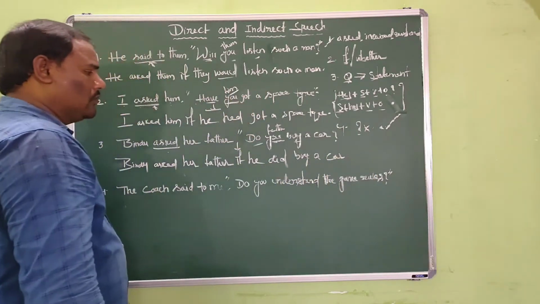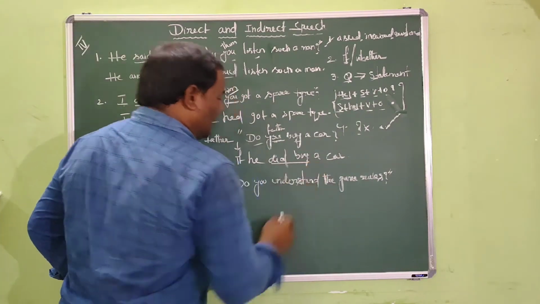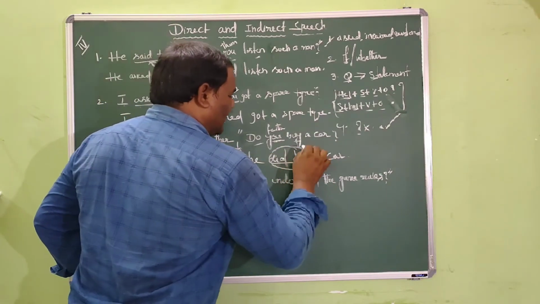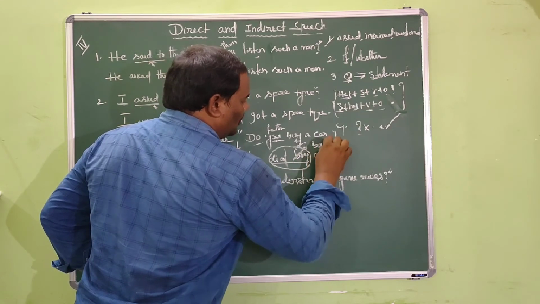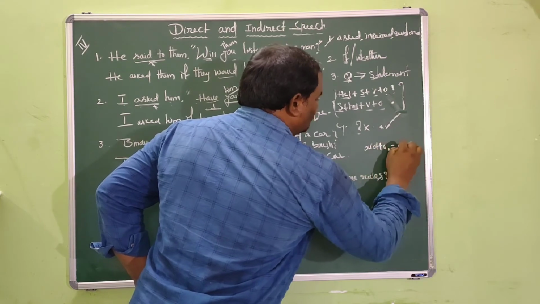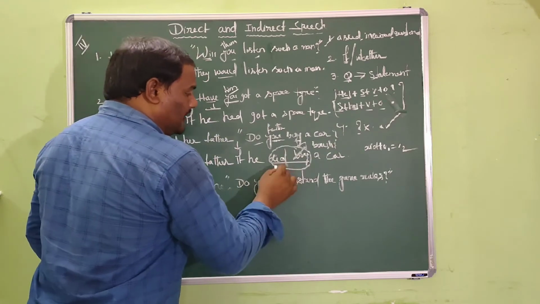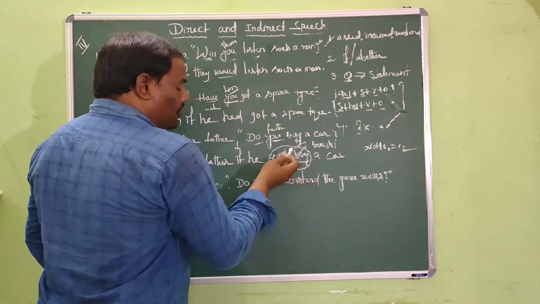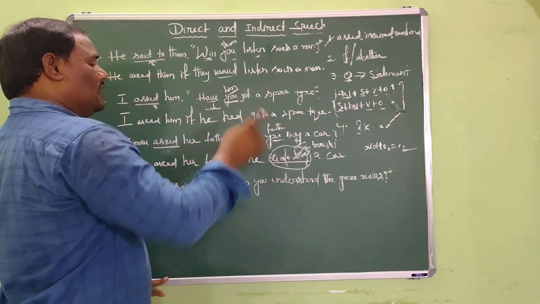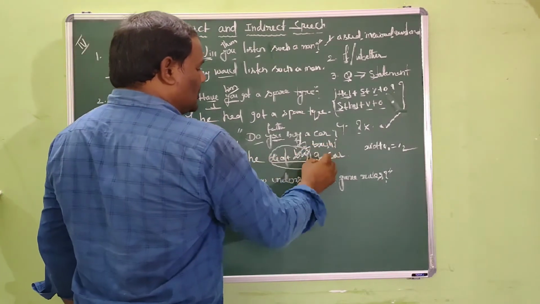Dear friends, you may have a doubt that it is an unfamiliar expression to use "did buy a car". That is the reason why I wanted to convert did buy into bought, B-O-U-G-H-T, bought. Why? Because did plus V1 is equal to V2. So by combining did plus V1 from the verb buy, it becomes bought. Then the answer will be like this: Bindu asked her father if he bought a car.